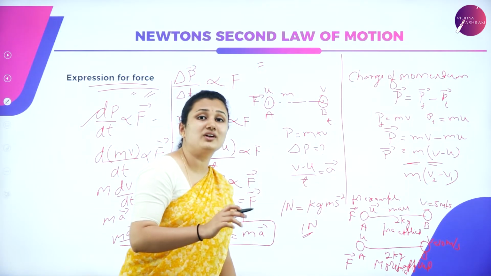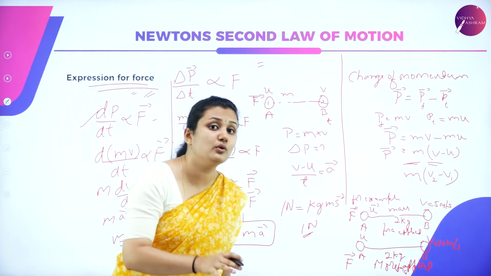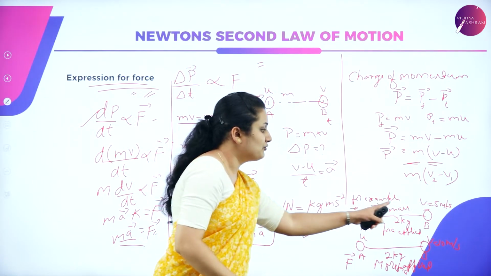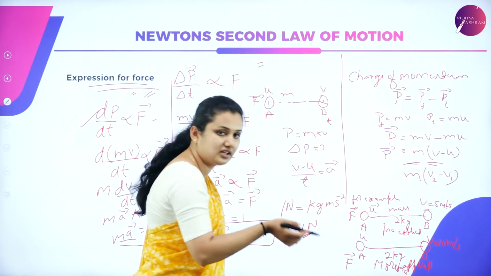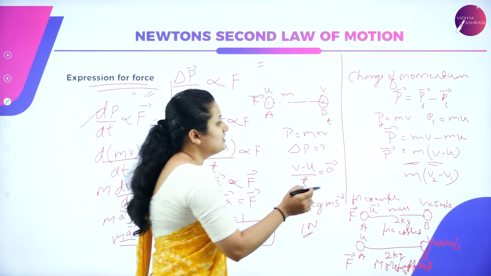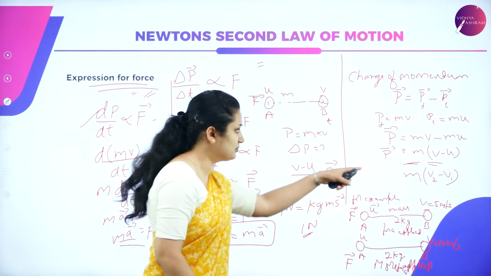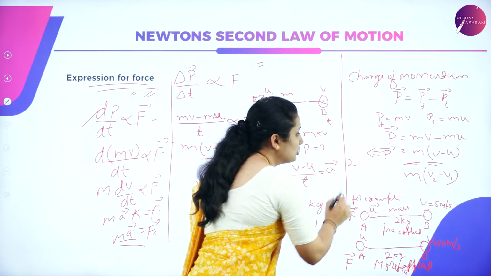I want to find out what is the change in momentum. Not the rate of change, I just want to know the change of momentum. How will you find change of momentum? Final momentum minus initial momentum. You have this formula, m of (v minus u). M, I know, is 2 kg.